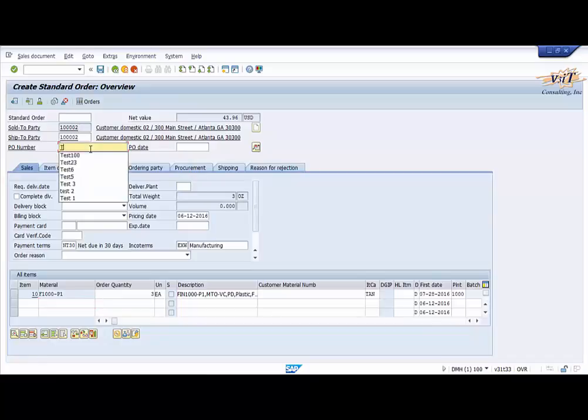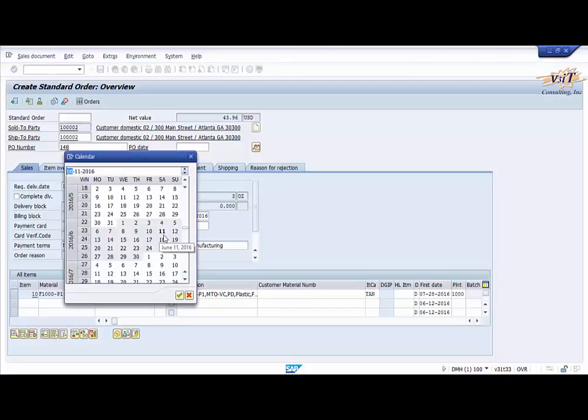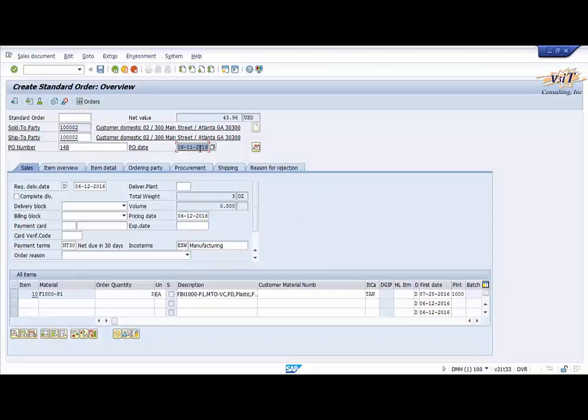We will fill all the necessary details required to create a sales order. In this sales order we will enter the material quantity as 1 only and not 3. We will now save the sales order.